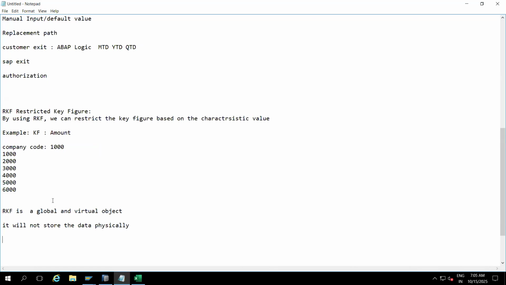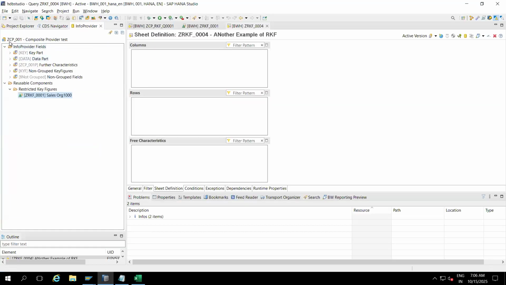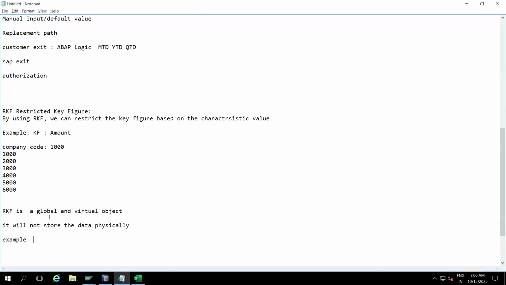Okay. Global means, for example, we have a complete product. What is the complete product? This is the complete product, ZCP_001. On top of this, assume we have 100 queries created.